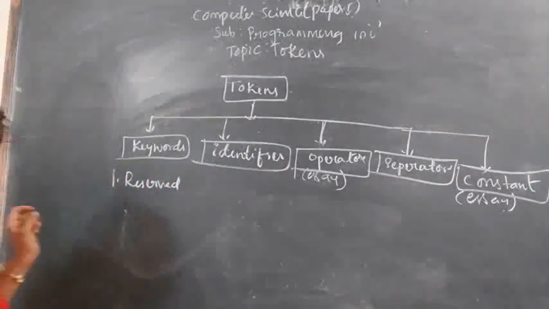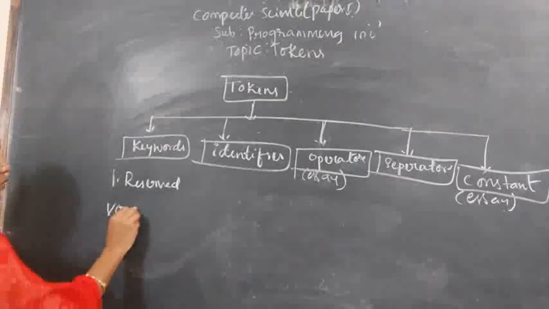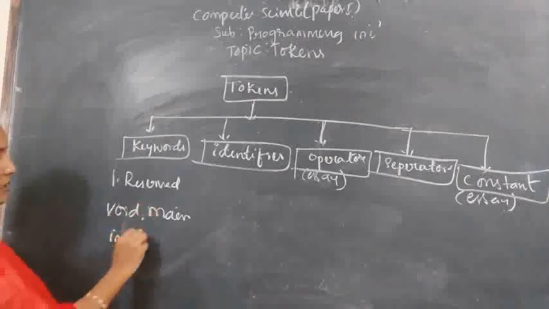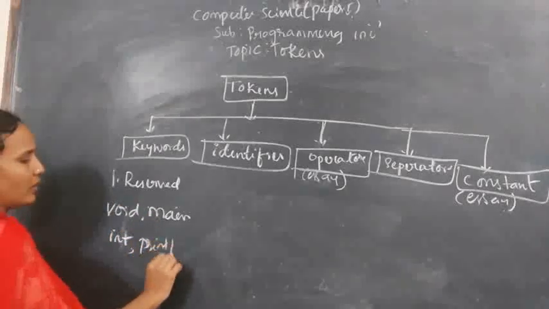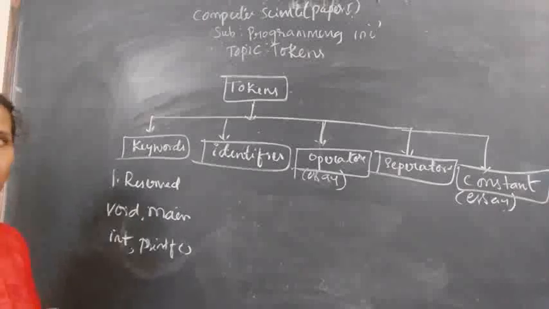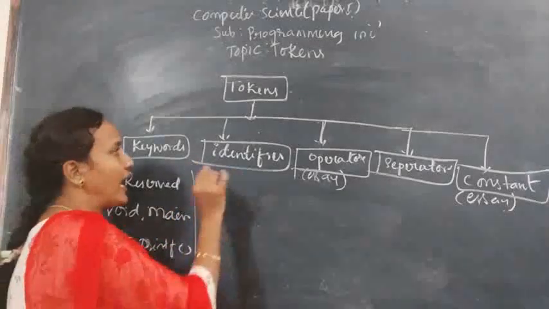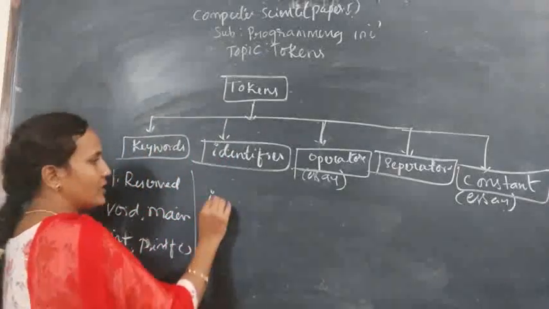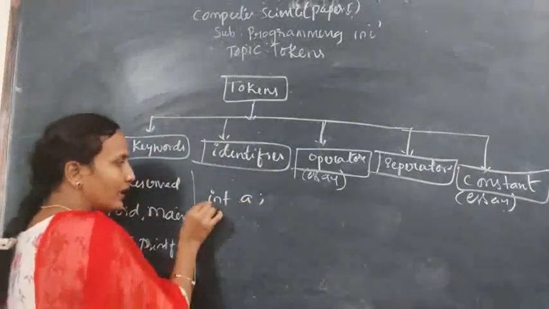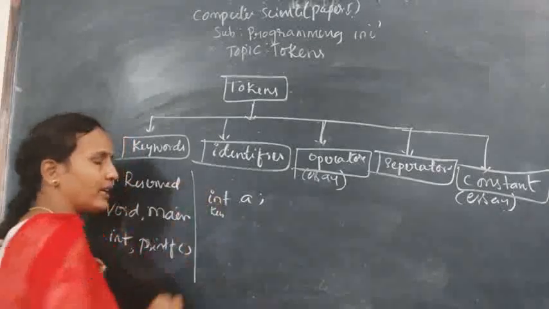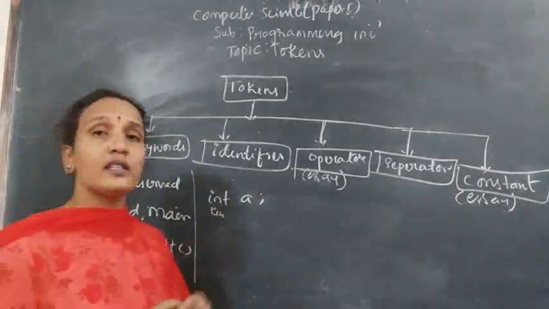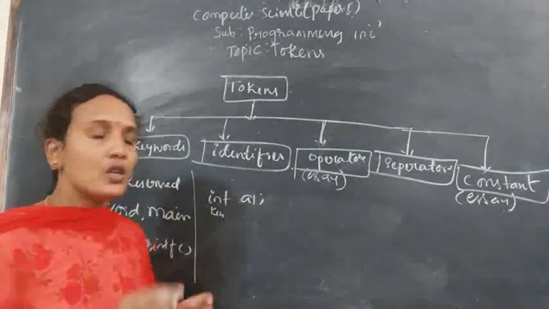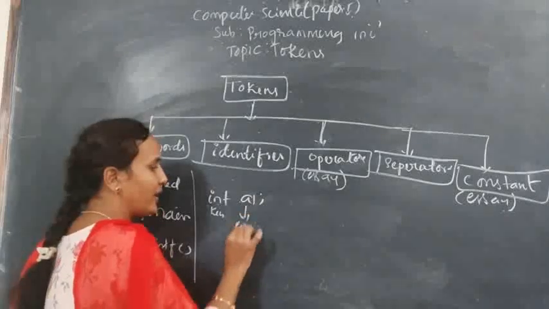Like void, main, int, and next, printf. These are the keywords you will get from the C software. Clear? Now, the next one is an identifier. I'll give you an example. This is int A. Int is a keyword. This word you are getting from the software. And A is not a keyword. Here I can give A, A1 also you can give. So this name is given by the user.